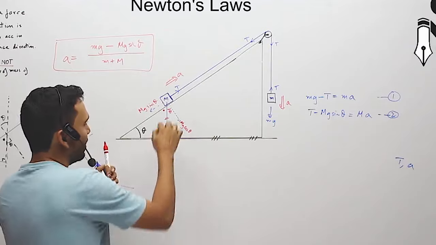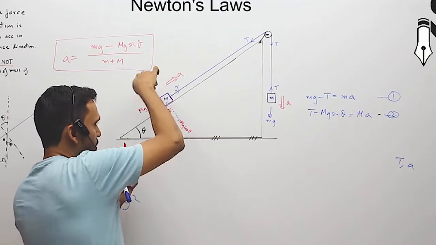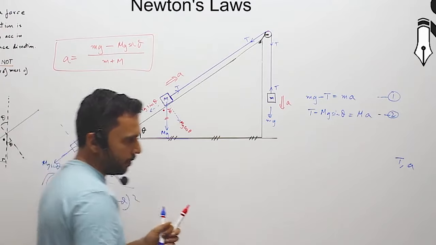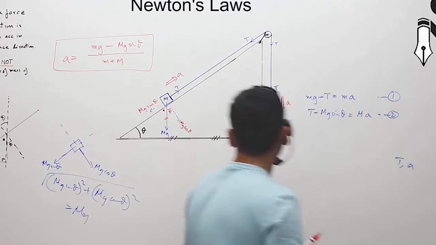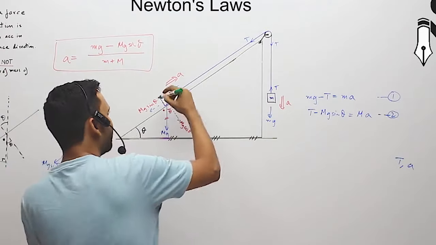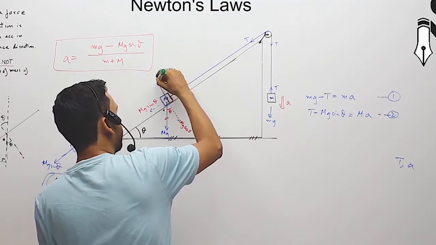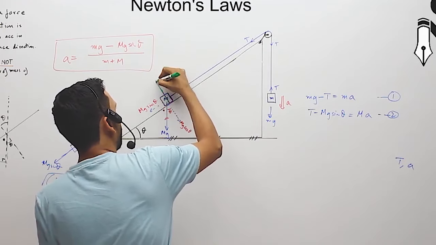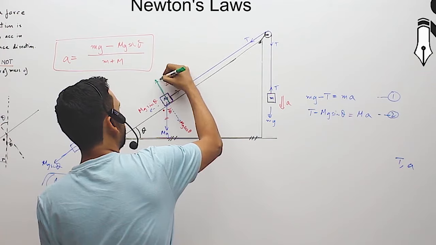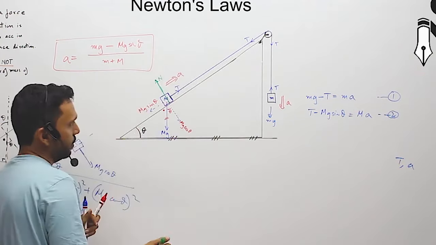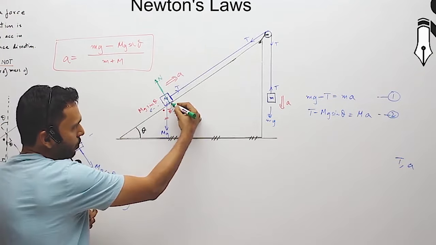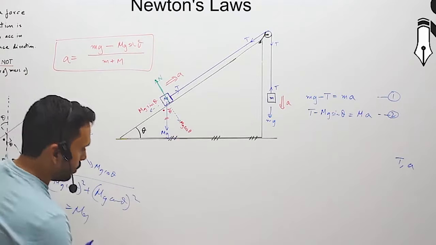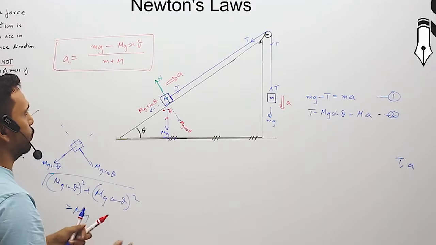So what's that equation? This mass is pushing the block with mg cos theta. Why is it not going in? It's not going in because it is experiencing a push. Since it is pushing, it is experiencing an equal and opposite push from the wedge, and that is called your normal reaction. The normal reaction on the wedge I am not drawing because the wedge is fixed to the ground, so no use of making forces on that. I am pushing the wall, no use of pushing it, it is fixed.